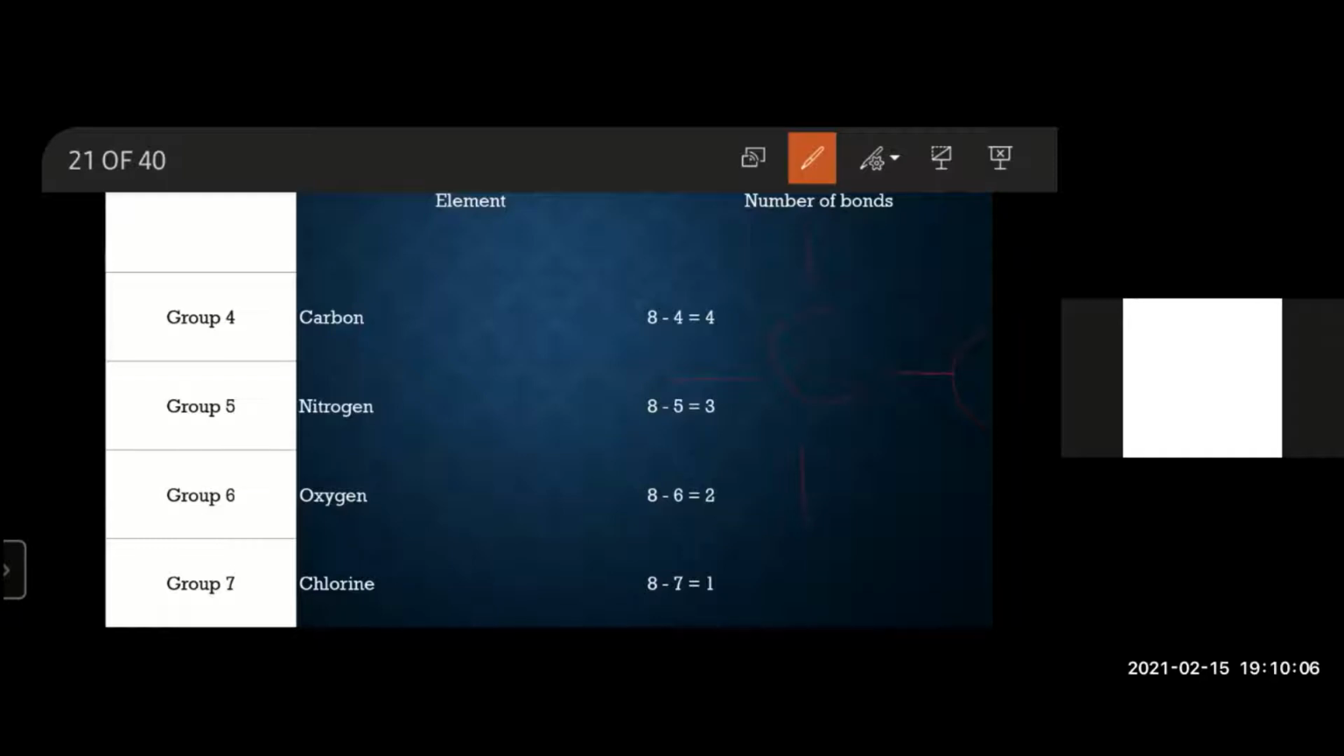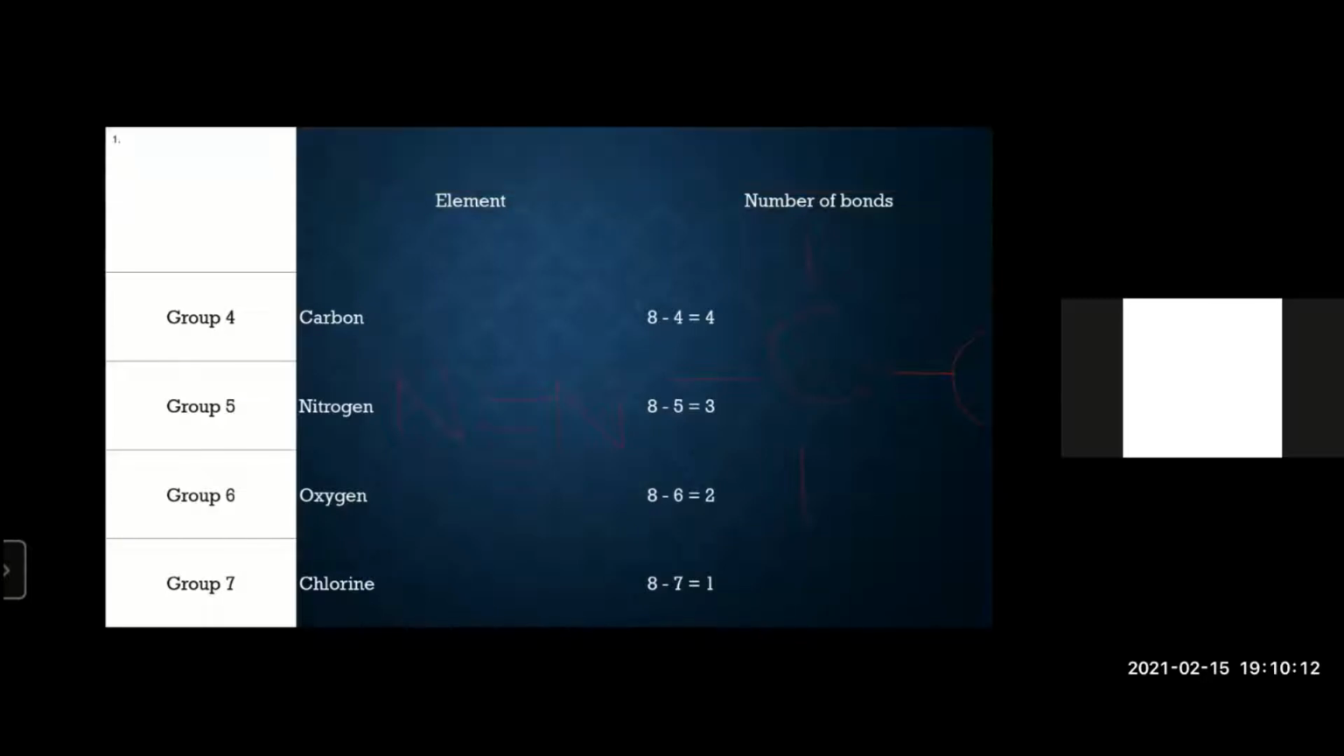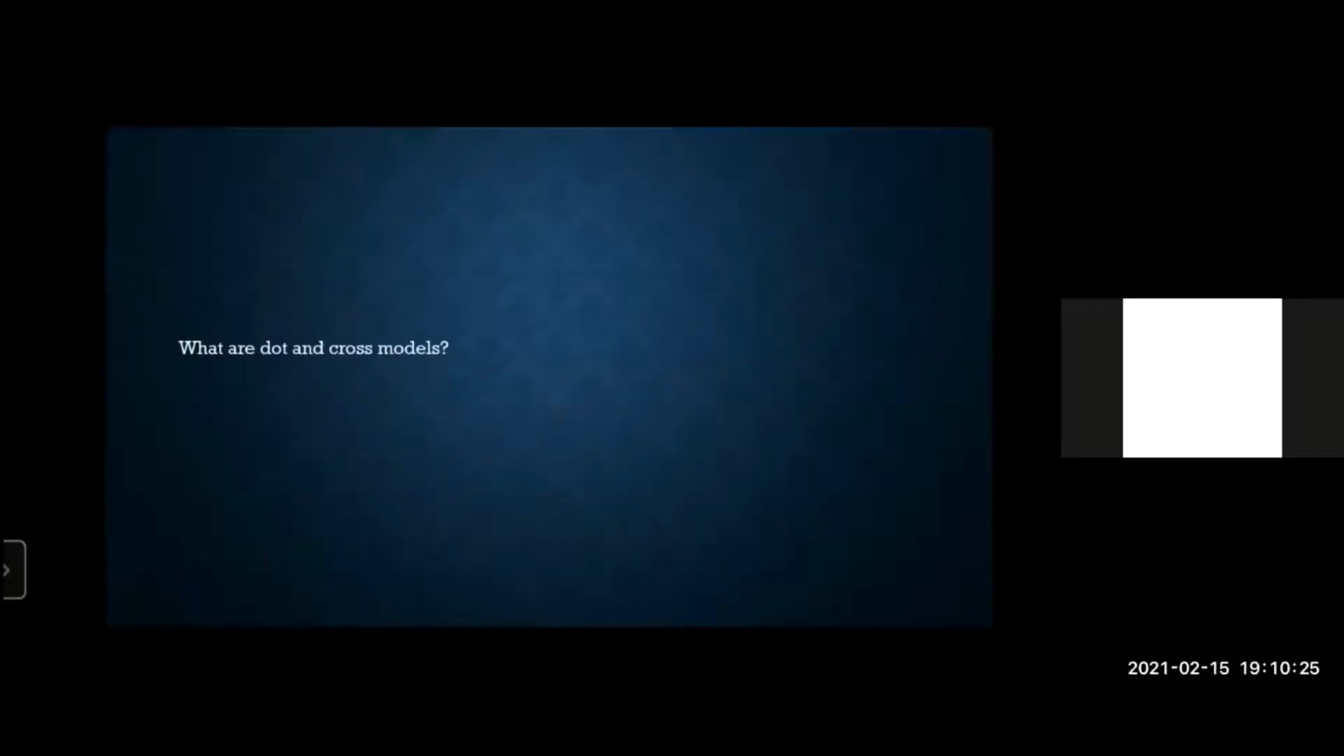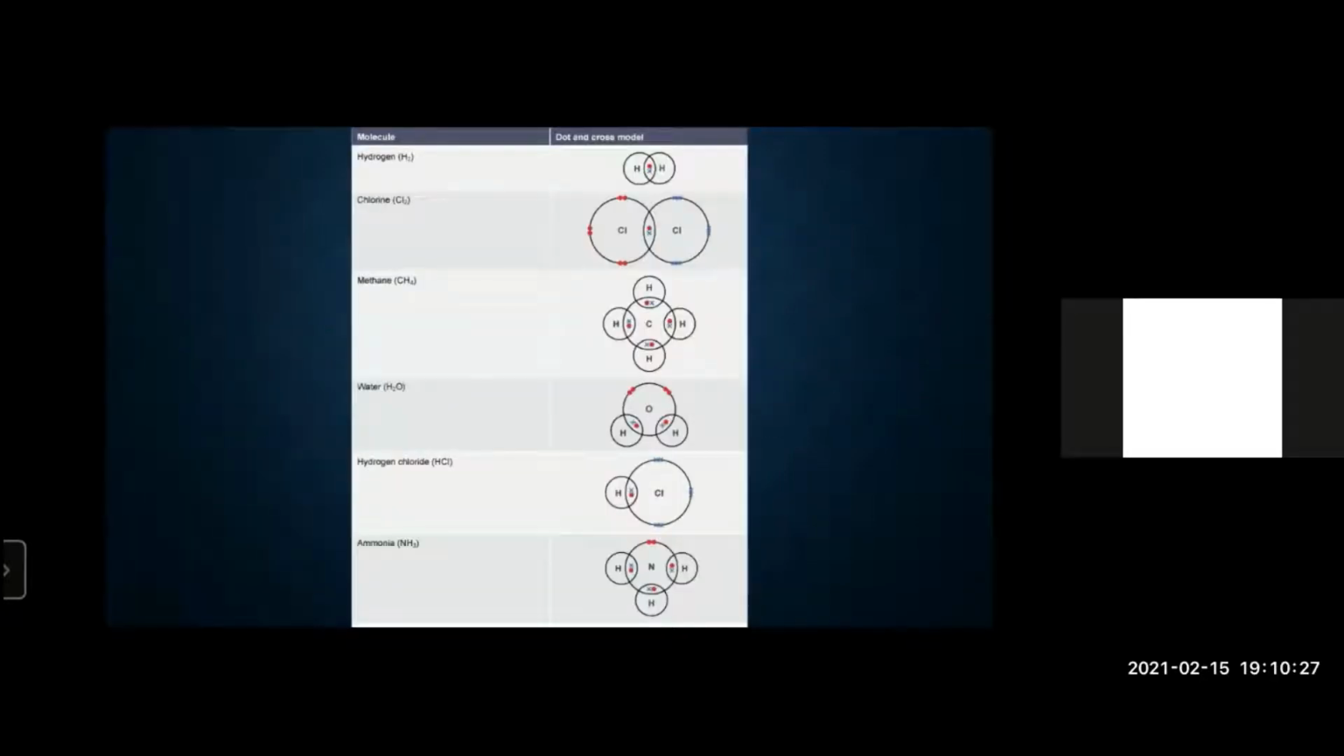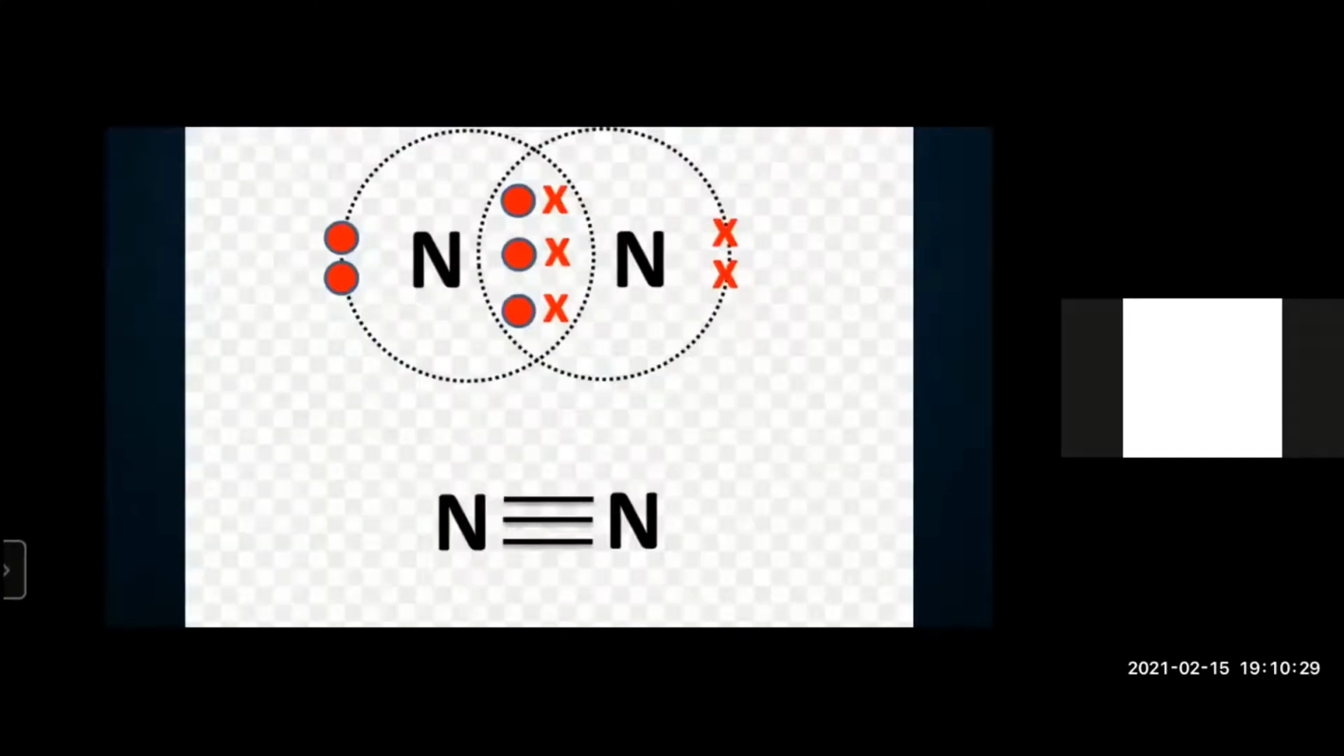Nitrogen on the other hand forms 3 bonds. So 2 nitrogen atoms together are going to form 3 bonds so that they can become stable, and we're going to study nitrogen as well. Oxygen forms 2 bonds and chlorine forms 1 bond. Because chlorine just needs 1 electron, oxygen needs 2 electrons, nitrogen needs 3 electrons, and carbon needs 4 electrons to become stable. So let's have a look at the dot and cross model of nitrogen.